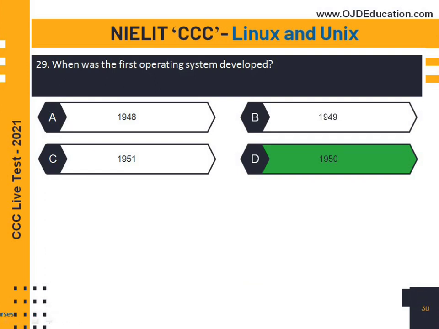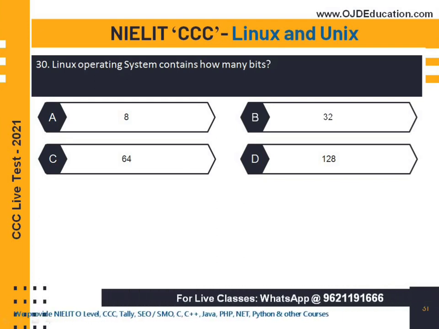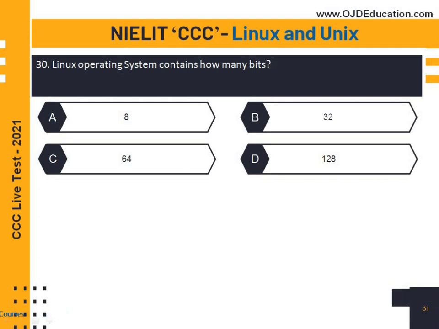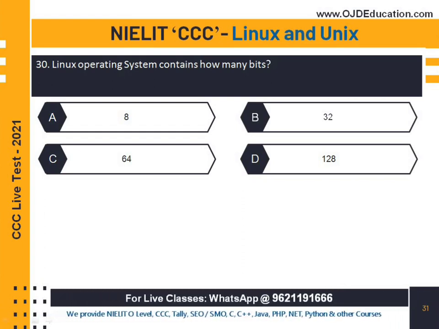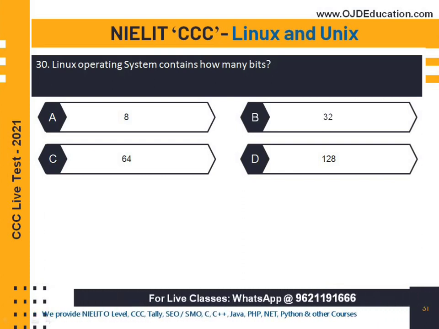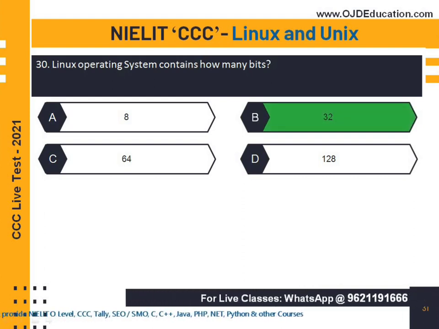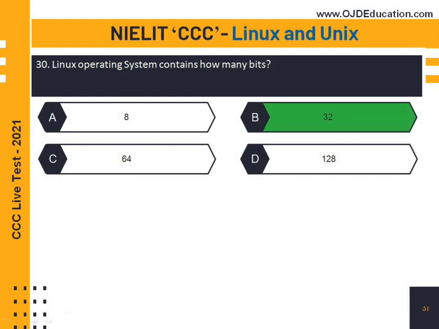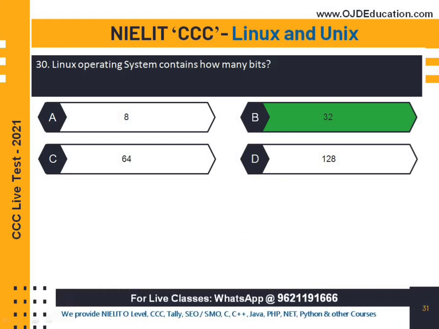So now let's move on to the next question. Linux operating system contains how many bits? So what is the right answer of this question? Anyone knows? Please write in the comment box. I will also reply if you are wrong. So the right answer is 32 bit. A Linux operating system contains 32 bits. So 32 bits is the right answer.